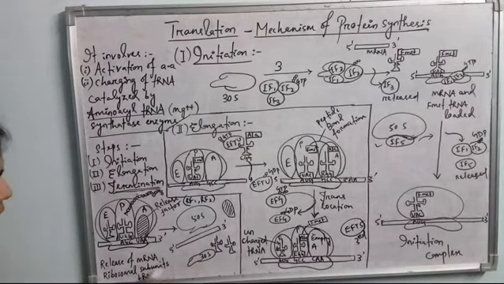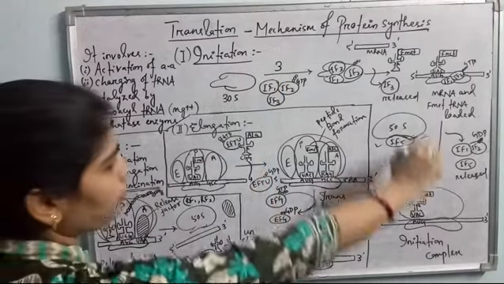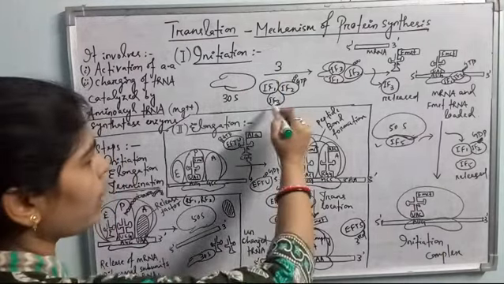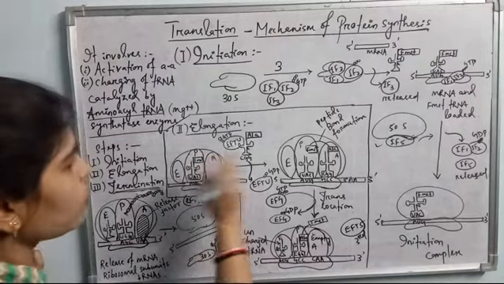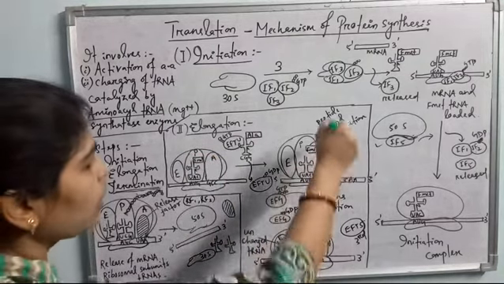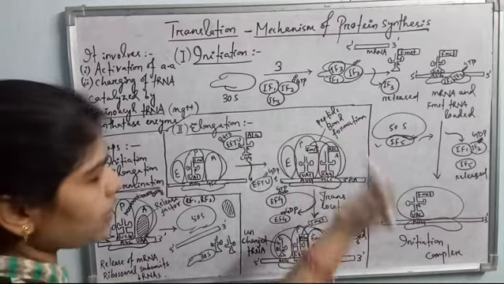Okay, so only the factors are involved. These factors help in the initiation. For initiation, there are 4 initiation factors: IF1, IF2, IF3 and IF5. Then for elongation, there are 3 elongation factors. EF-Tu is the actual elongation factor which brings the amino acids one after one, and the amino acids are loaded in the A site.